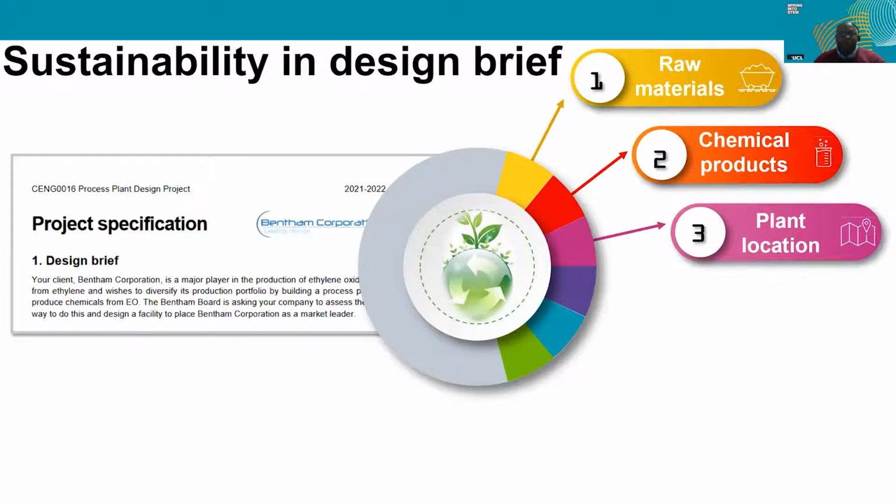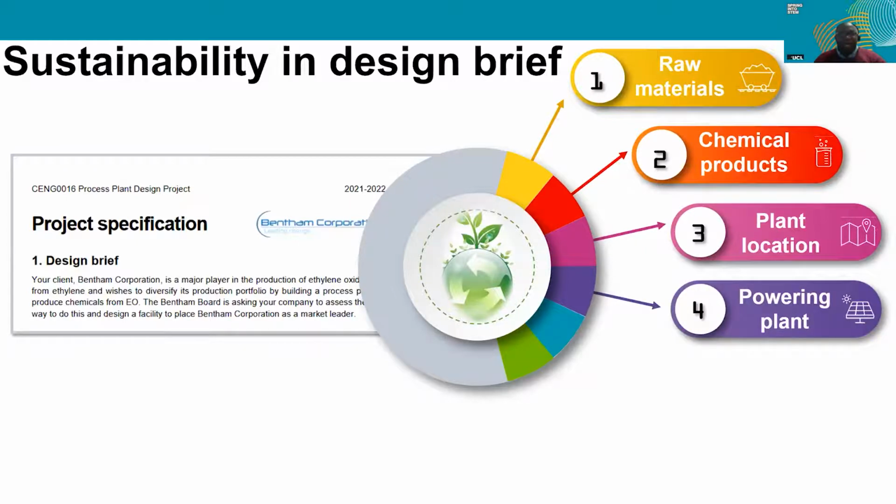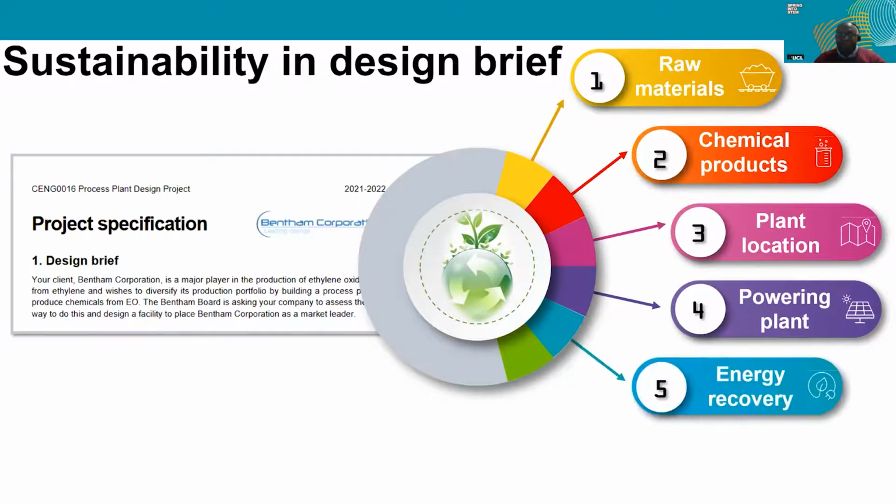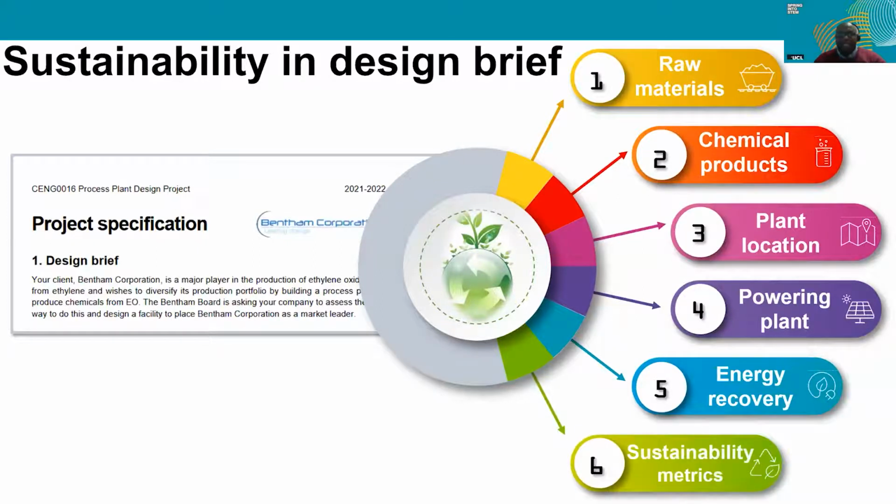Next, they also look at where they situate or locate their plants in terms of available resources to them. They can also think about the powering of the plant, whether they decide to use fossil fuels or renewables or indeed a hybrid. They also think very carefully about the energy footprint of their process and try to minimize that through energy recovery. And finally, they look at various sustainability indices or metrics where they can qualitatively and quantitatively assess the impact of the process plant they're designing on the environment, the society, and so on.